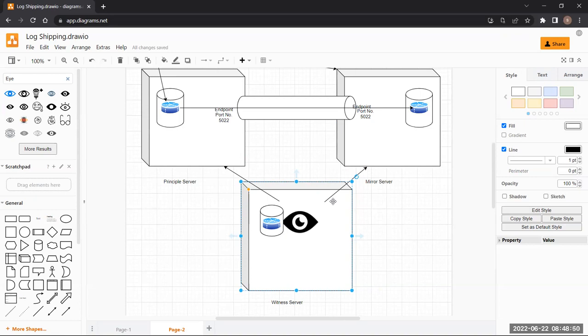How much do you need to pay? I really don't have any idea. But if in your organization they are going to set up a mirror server, you need to ask your team lead or whoever is in charge, whoever is your manager. Ask them if you need to set up a witness server or not. Are we going to use automatic failover or not?